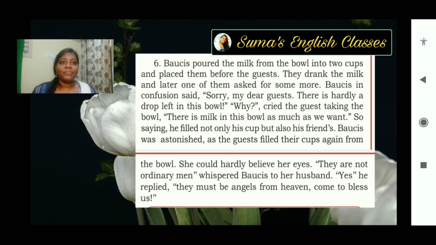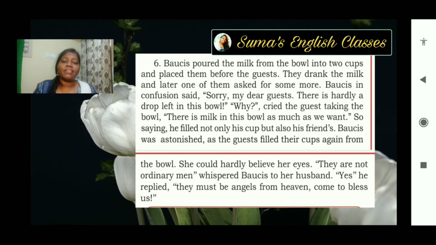What is that? Baucis poured the milk from the bowl into 2 cups because the strangers were 2. So she divided the milk into 2 cups and she placed it before the guests. Okay. They drank the milk, and later on one of the guests wanted more milk, but there was no milk in the bowl. So when he asked for the milk, Baucis replied, "Sorry, we have this much milk only, so please excuse us."